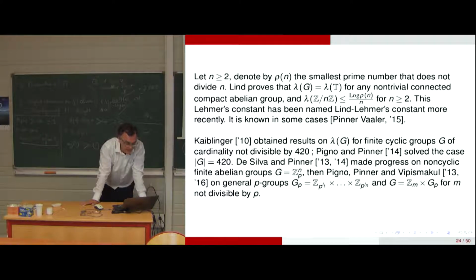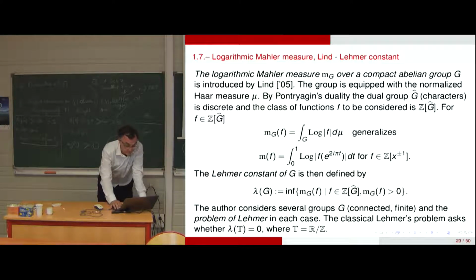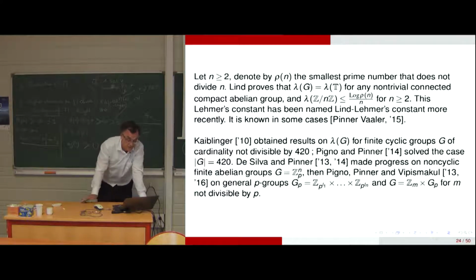And Douglas Lind proves that lambda of G is equal to lambda of T for any non-trivial connected compact abelian group. And that's first. And second, the Lind-Lehmer constant for the cyclic group Z divided by nZ is less than the logarithm of rho of n divided by n, for n greater than or equal to 2.